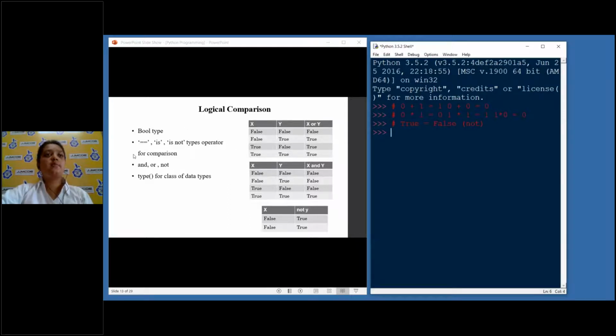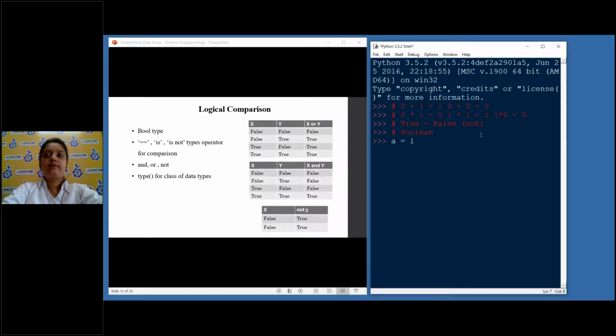You can look at this part of the slide, bool type. This is called Boolean algebra. Boolean is named after Dr. Boole, and he created this kind of algebra to do logical comparisons. Now you can see here two equal signs, the operator for comparison, and, or, not types. Okay, so now let's move on to another section, comparison.